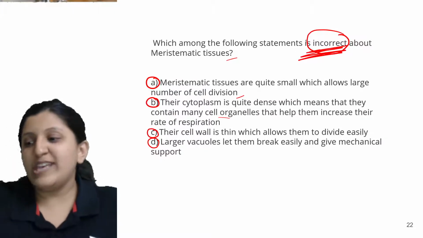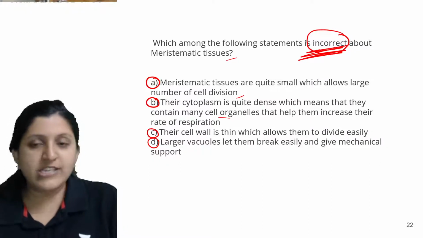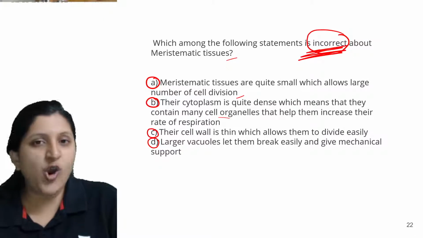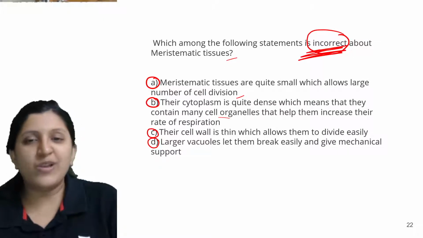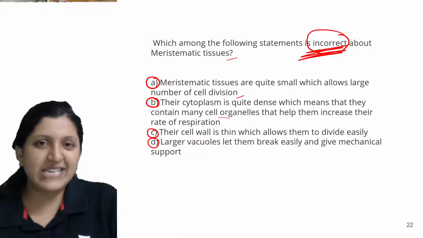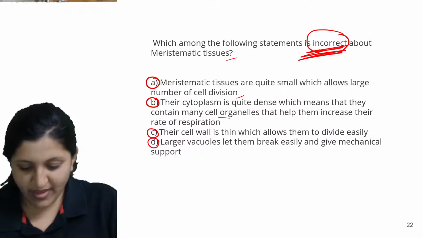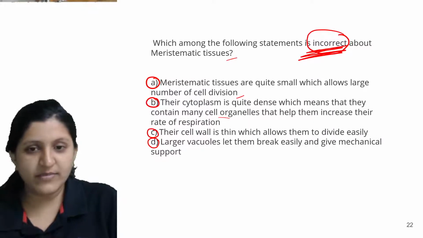Any idea which is the incorrect one? You can just mention the option there, like A, B, C or D. You need not type the whole answer. So whatever is the answer, you can just type in there.